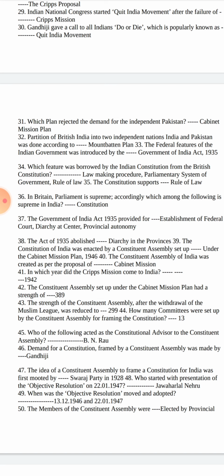In Britain, Parliament is supreme; accordingly, which among the following is supreme in India? Constitution. The Government of India Act 1935 provided for a federal court directly at the center and provincial autonomy. The Act of 1935 abolished dyarchy in the provinces.